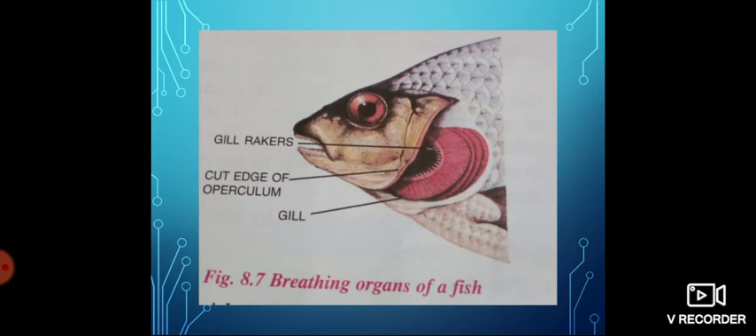The next adaptation is the presence of gills. Fishes have gills, which are the respiratory organ, the breathing organ. Through the gills the water passes out, and during that time the blood in the gill filaments absorbs the oxygen and removes the carbon dioxide. So these are the adaptations of fishes. Students, you have to study the adaptations of fishes.